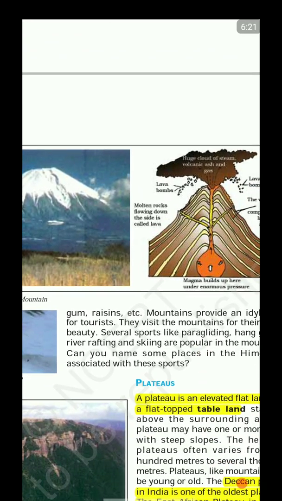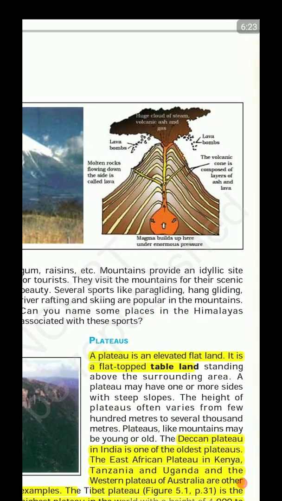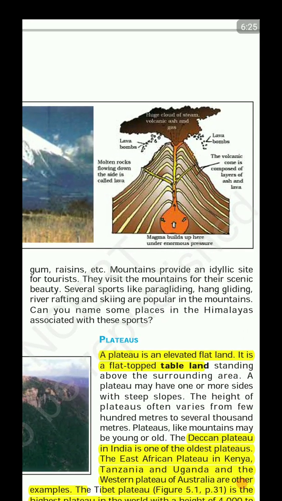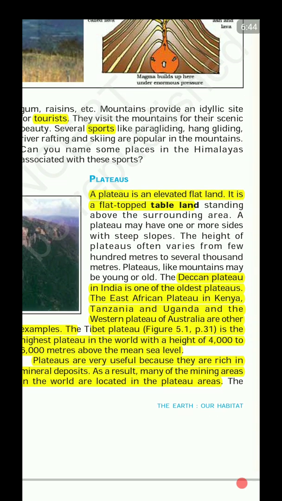Right? Mountains are an idyllic site for tourists. Very important. Good source of revenue. Scenic beauty, sports like paragliding, important. Sports like the Winter Olympics in Russia, right? Hang gliding, river rafting, skiing. Okay. So that was landform number 1, that is mountain.